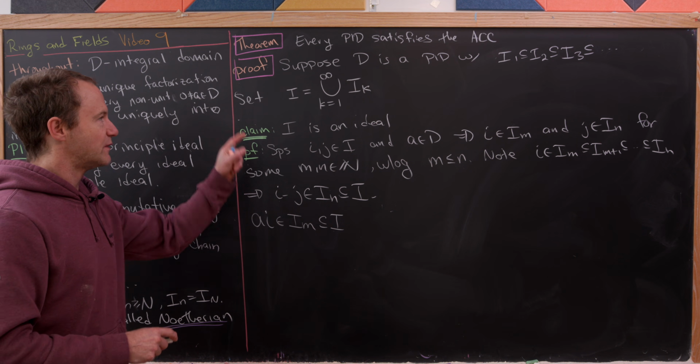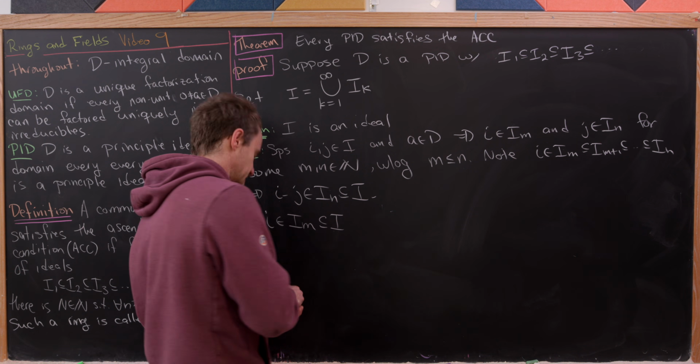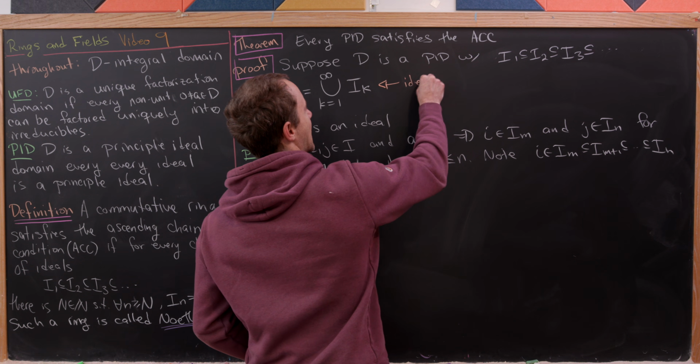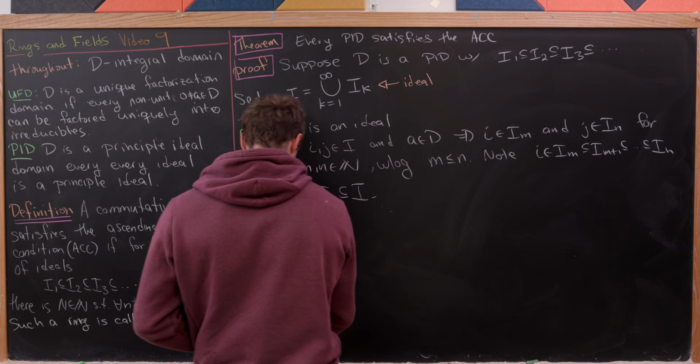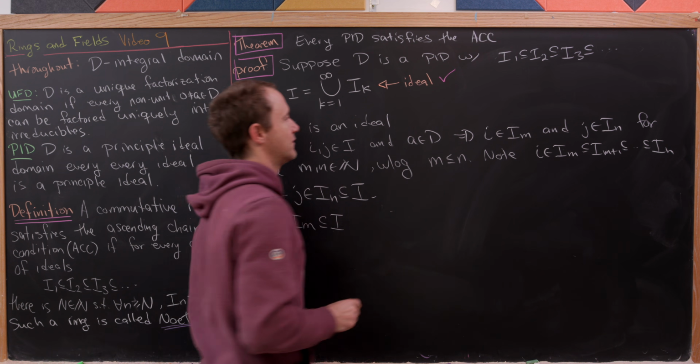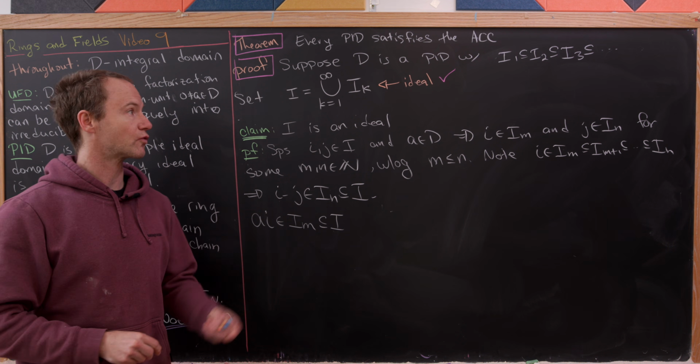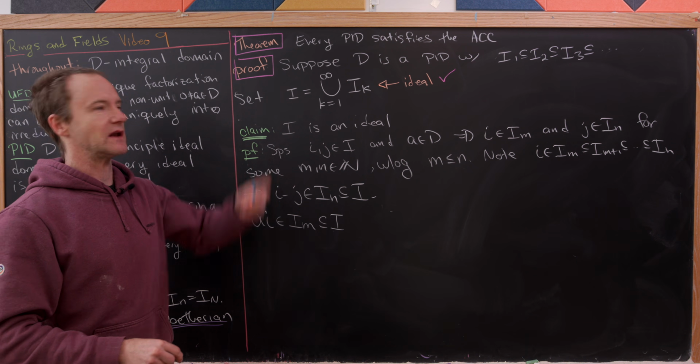Okay, so now we've got this thing is an ideal. So let's just put here that this is an ideal. And I'm just going to put a check mark next to this to show that we've proven this. And then let's erase the proof and then do the rest of our main proof here.